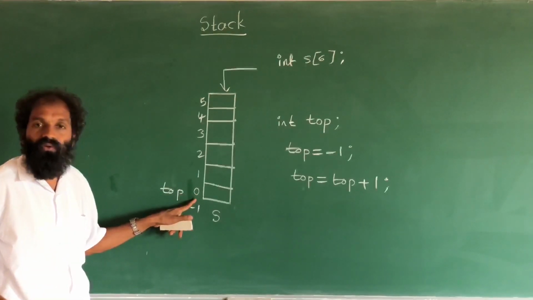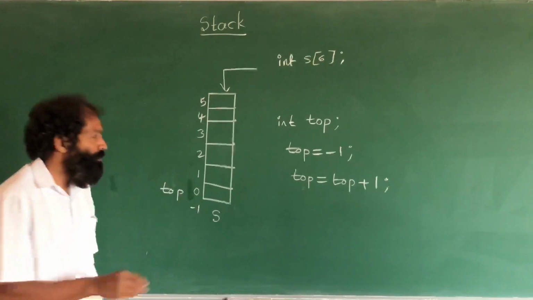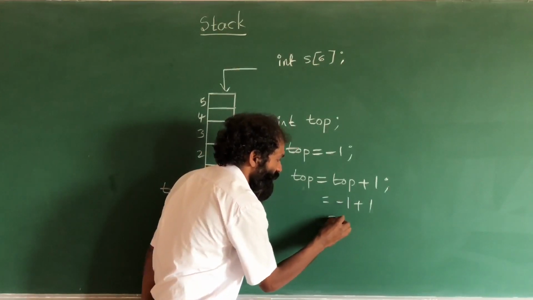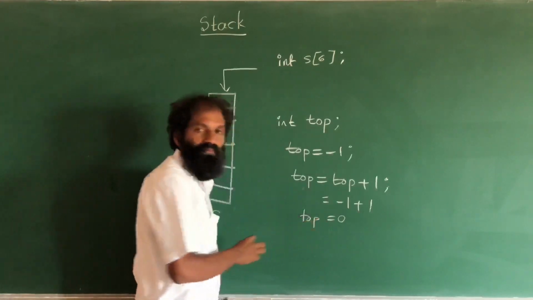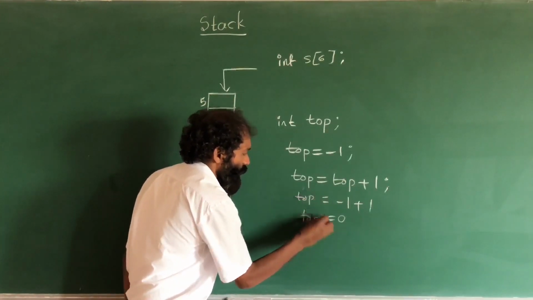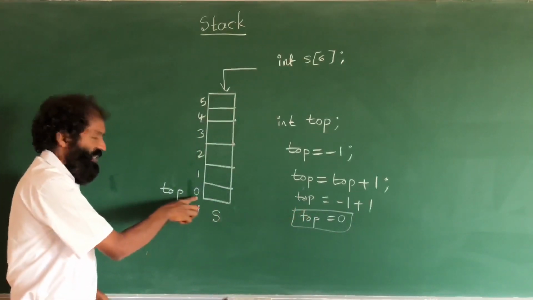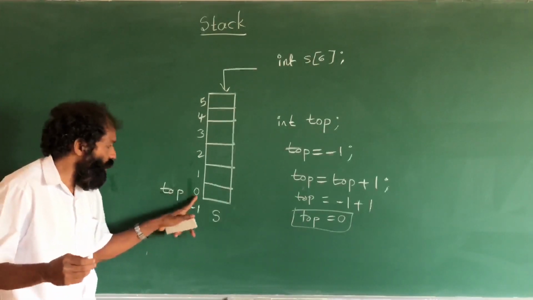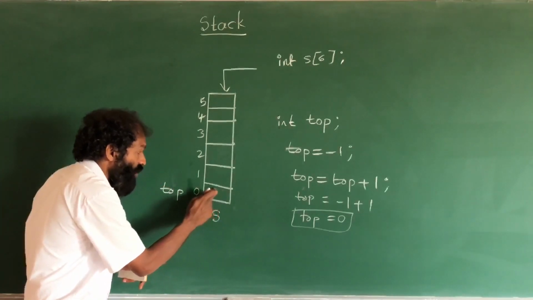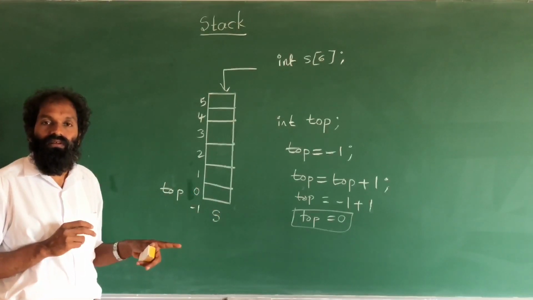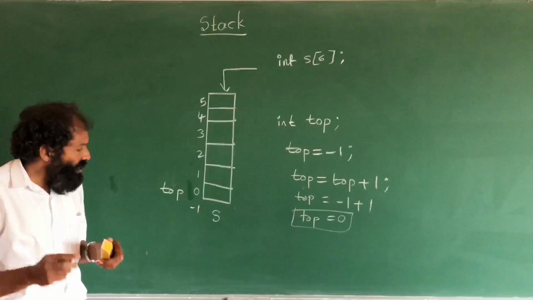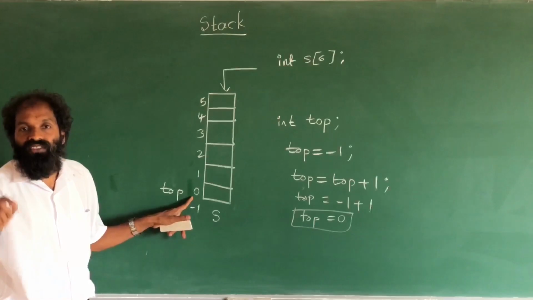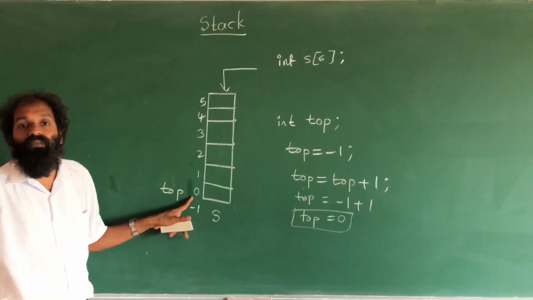Before it was -1, and -1 plus 1 is 0. Now top value is 0, and it is pointing to this block. Top is a variable which holds the index of the most recently inserted element.